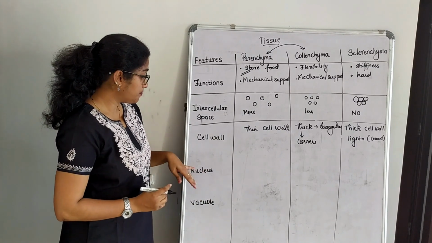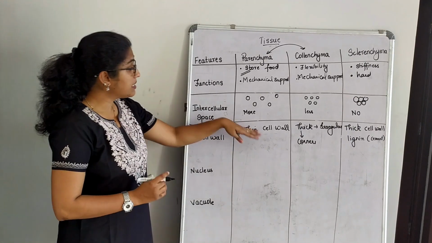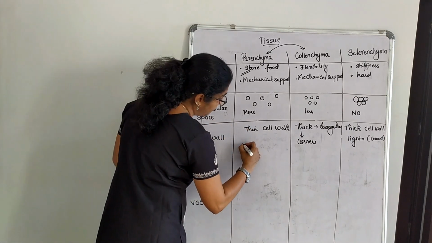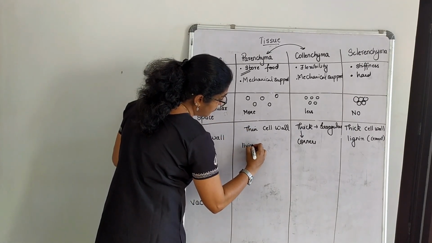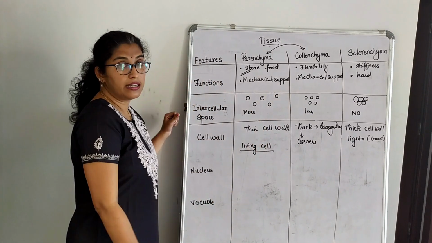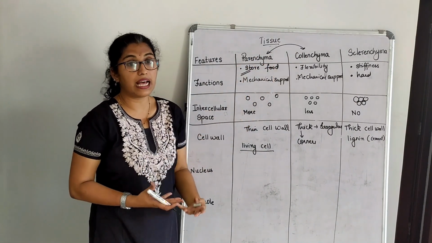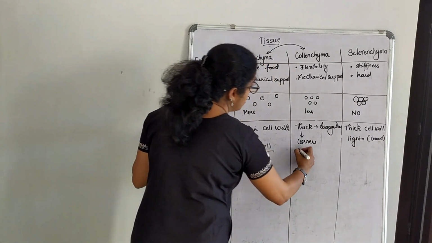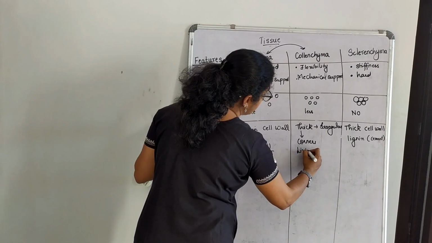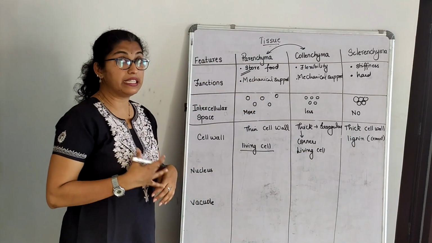Okay. So now when we talk about this, the parenchyma is made up of living cells. What about collenchyma? Of course, they prepare food; photosynthetic activities happen in them. So these are also made up of living cells. What about sclerenchyma? They are very hard.